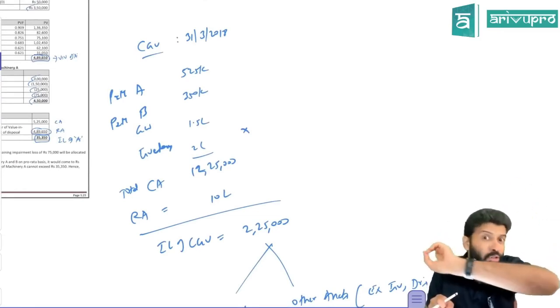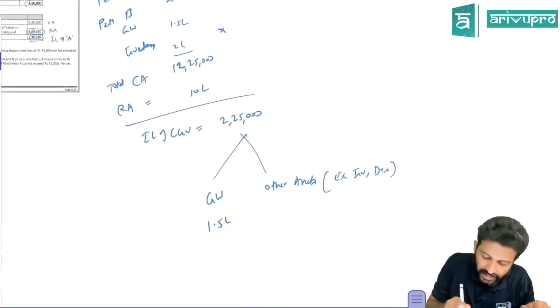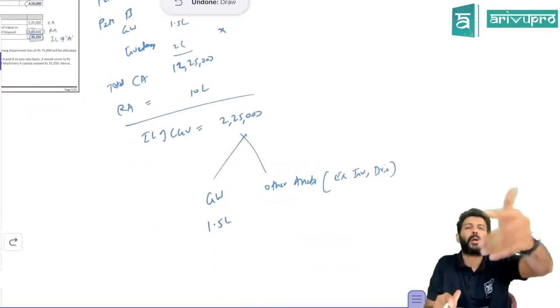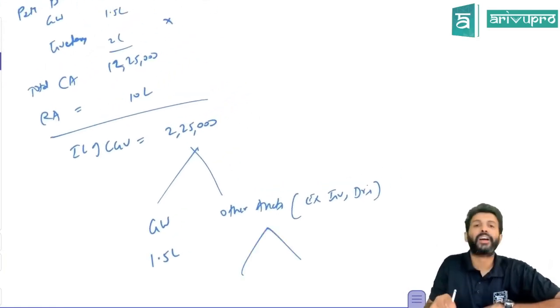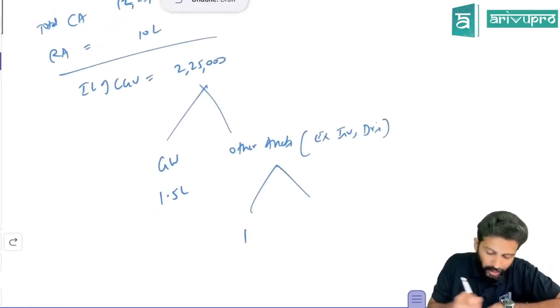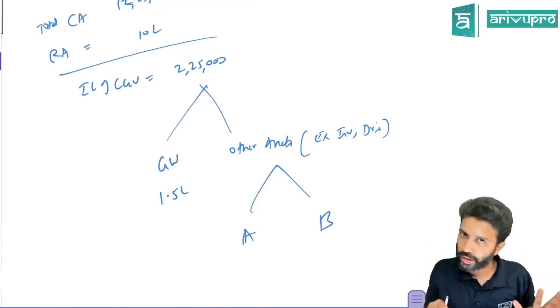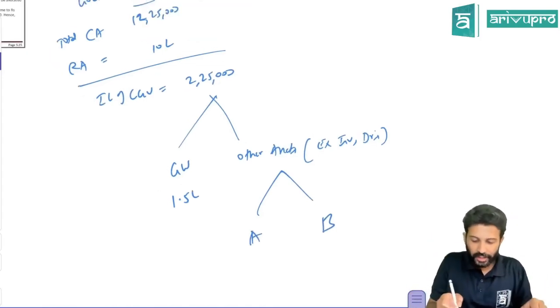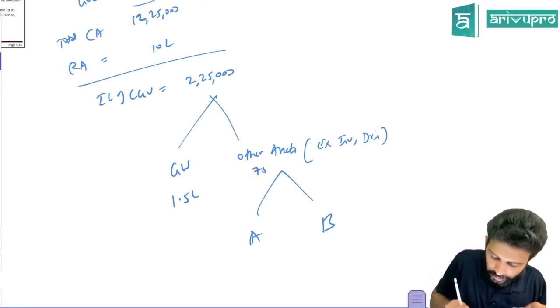No. Other assets simply means property, plant and equipment and intangible assets. So you will allocate impairment loss only to A and B, not inventory. Out of 2,25,000, 1.5 goes to goodwill, which means 75,000 you will give to other assets.